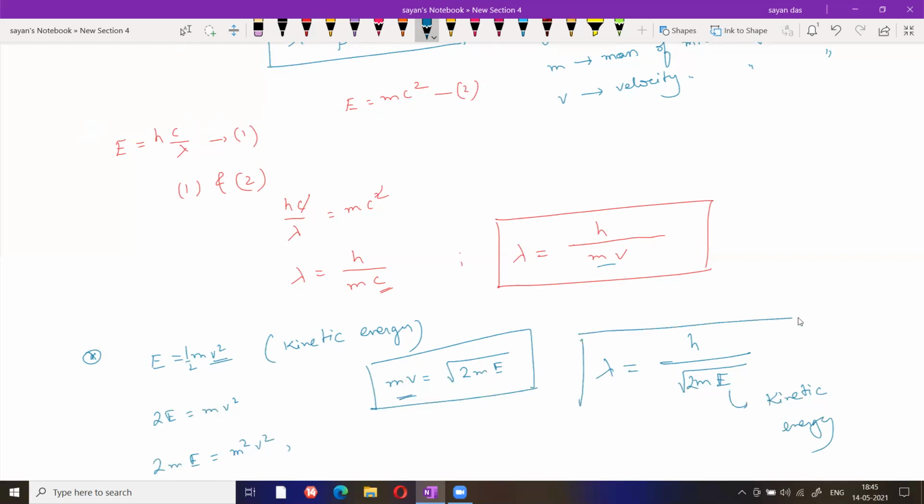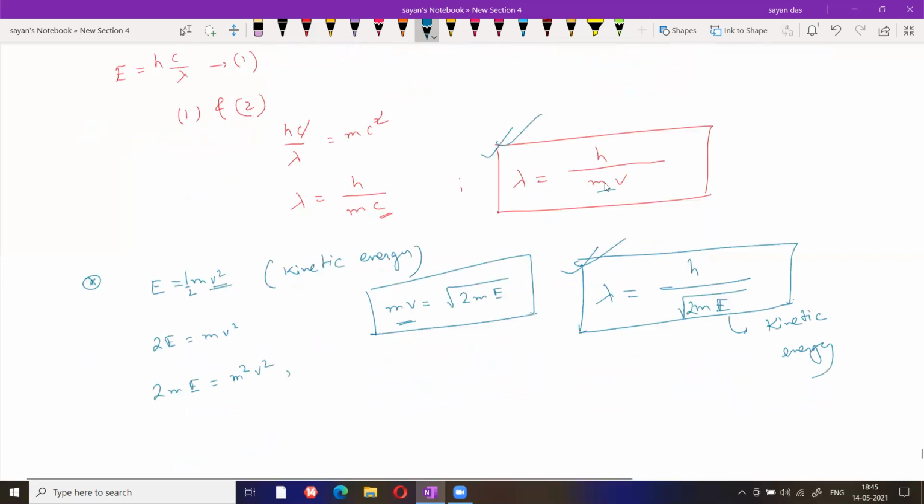So these two equations are very, very important here. This one and this one. The first one is lambda equals h by mv.